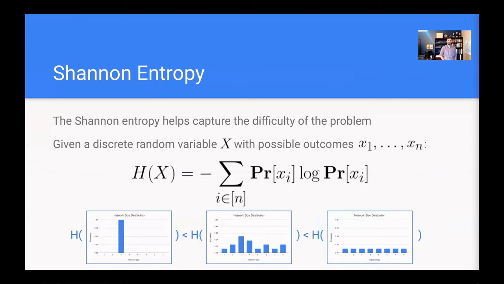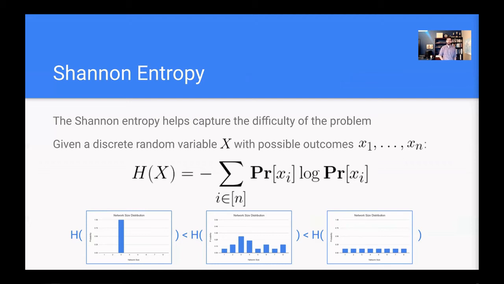So Shannon entropy gives us a value that corresponds to how difficult it will be to solve the contention resolution problem, as we show, taking as input the size distribution of the network. So we see it's nice because it provides a lower value for something like the point distribution, and it is higher for something like the uniform distribution.